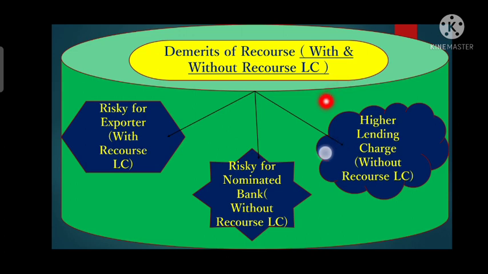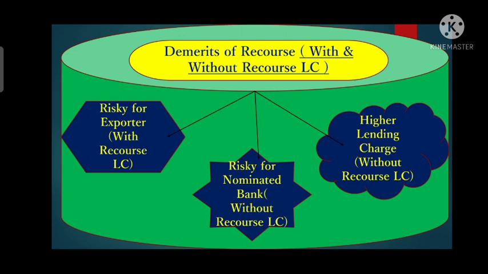Whereas the most important demerit of without recourse is the higher lending charges. What are higher lending charges? Whenever the LC is on a non-recourse basis, it means that the negotiating bank or nominated bank can't file a claim for returning that fund.